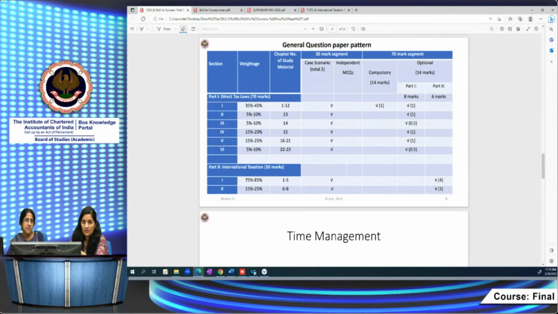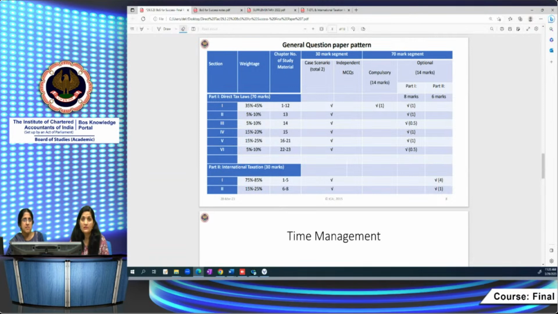This is a compulsory question. It may be on the company's corporate liabilities or on the firm basis. Then the second question will also have 2 parts. It's 8 marks from part 1 and 6 marks from part 2. So part 1 may also be from this section, for 8 marks.